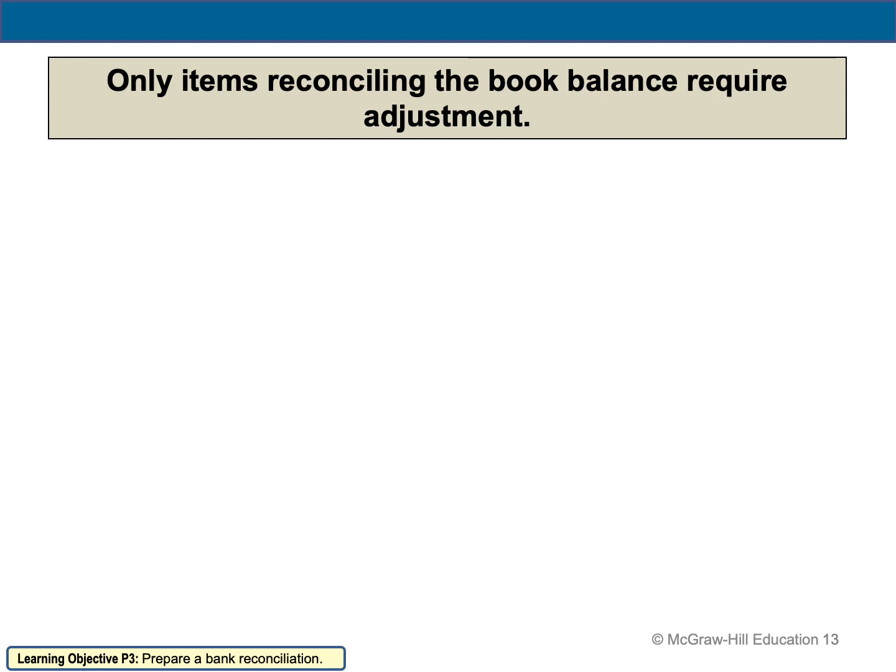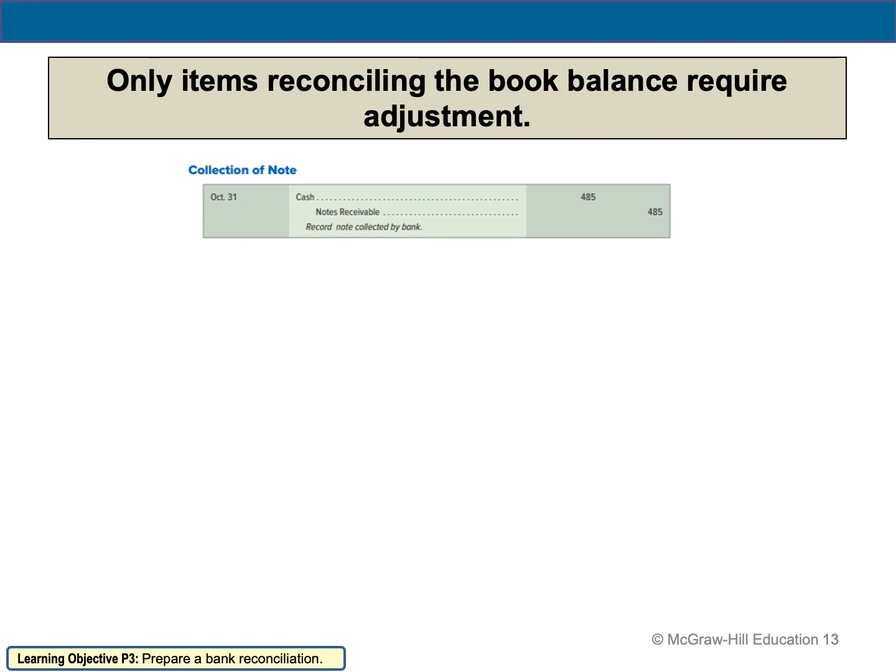We are only going to prepare adjusting entries for the items included in the company side. If you remember, the first item was the collection of note. How am I going to record the collection of note? Because the company collected the note, I'm going to say cash to notes receivable.